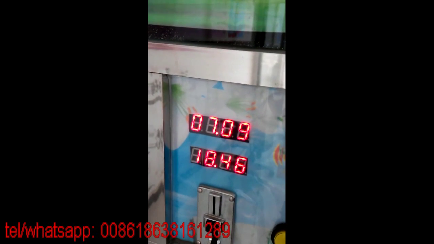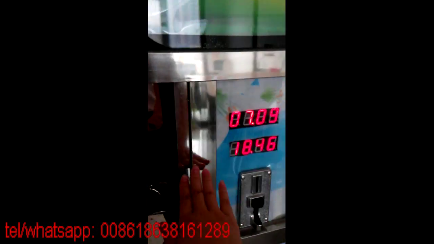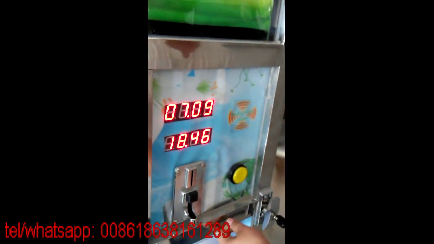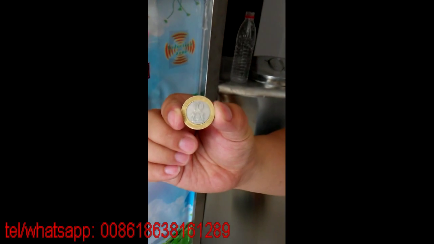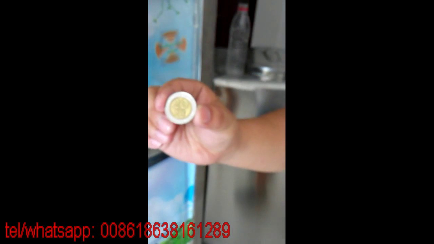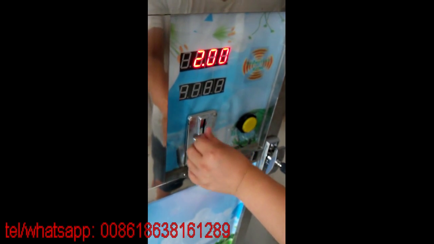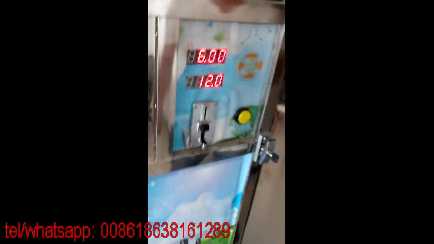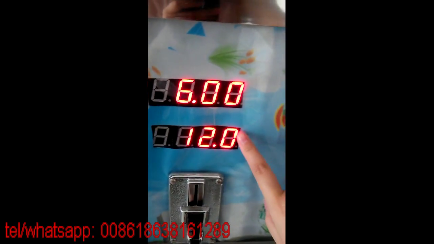And now the price is 30 shillings for 500 ml of milk. So let's try. 10 shillings. 20 shillings. And now the screen shows 6 and 12.